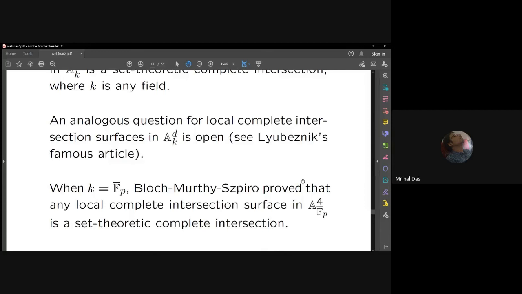Even for F_p bar, for n greater than or equal to 5, meaning d greater than or equal to 5, affine 5-space and so on, this was open.